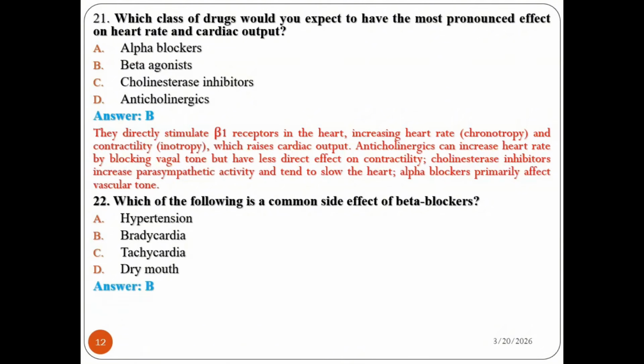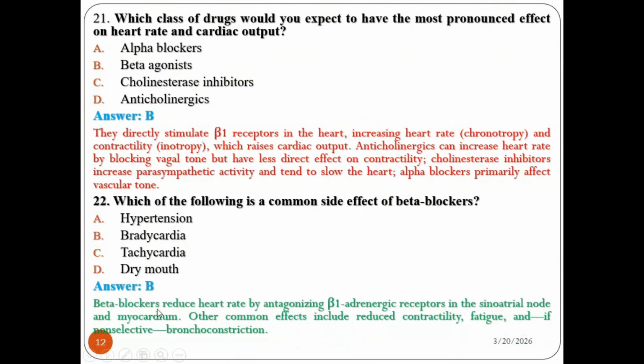You all say bradycardia. Beta blockers reduce heart rate by antagonizing beta-1 adrenergic receptors in the sinoatrial node and the myocardium. Other common effects include reduced contractility, fatigue, and bronchoconstriction if there is no selectivity. Therefore, the main side effect of beta blockers is bradycardia.